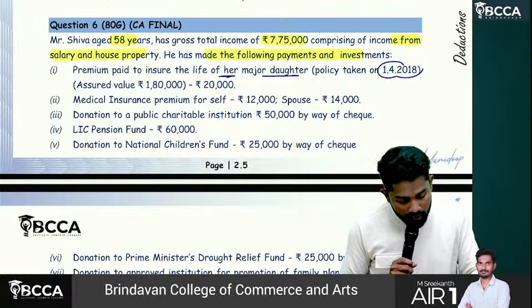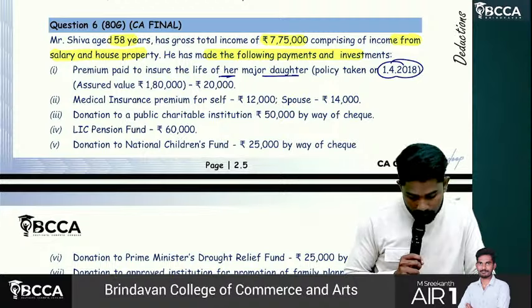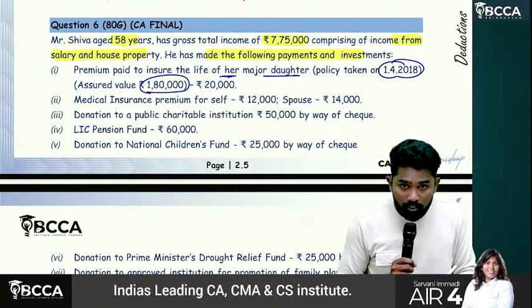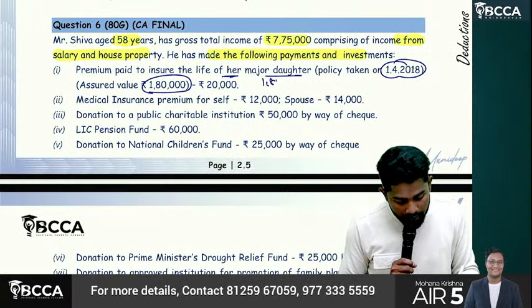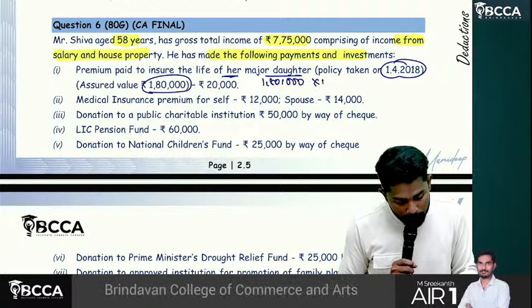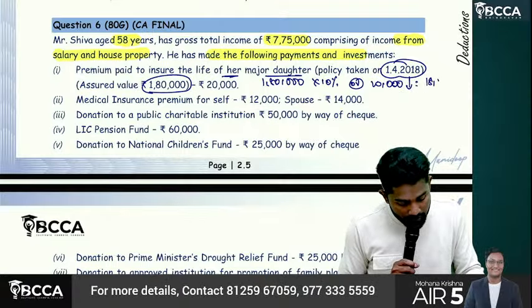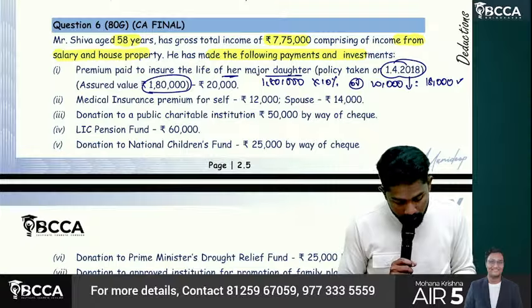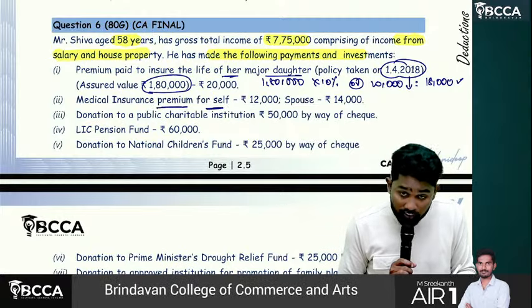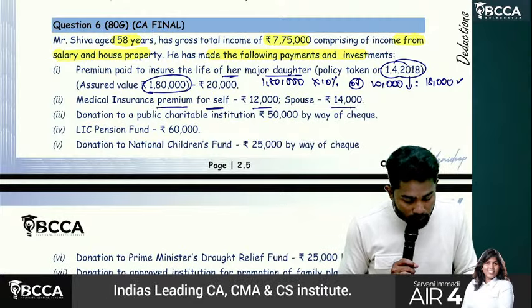Policy taken on or after 1st April 2012. Sum assured is how much? 1,80,000. So 1,80,000 into 10%, or 20,000, whichever is lower. How much, sir? 18,000 here. Then medical insurance premium for self 12,000, spouse 14,000.